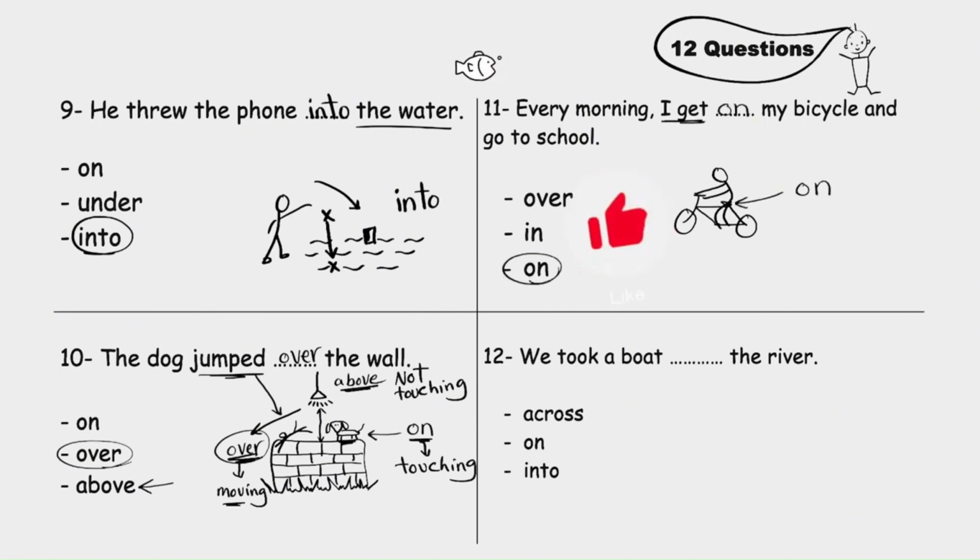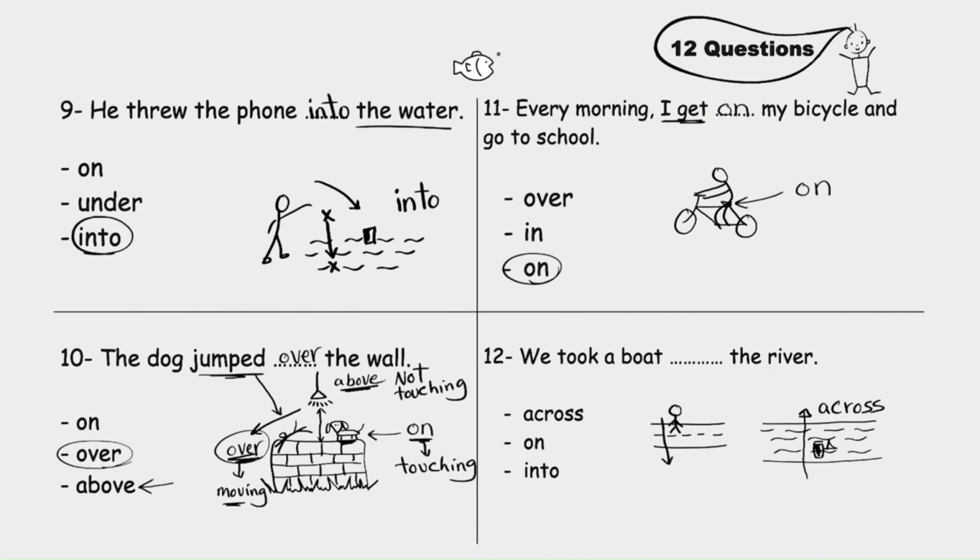This one. We took a boat blank the river. Across, on, into. Here is the river, and here is the boat. When it goes from one side to the other, we say across. The boat sails across the river. Also, when you cross the road, here you are, and you walk to the other side, so you walk across the road. This one. We took a boat across the river.